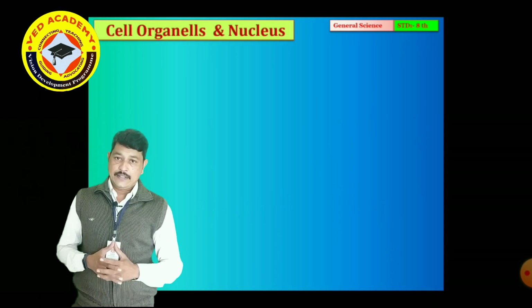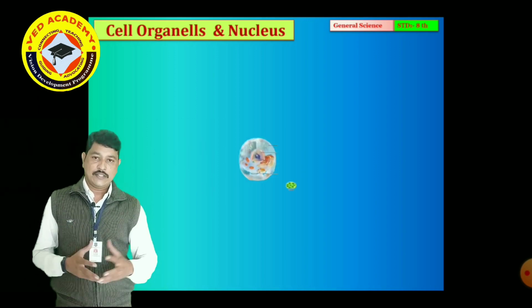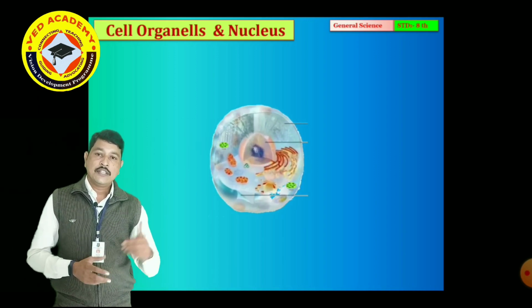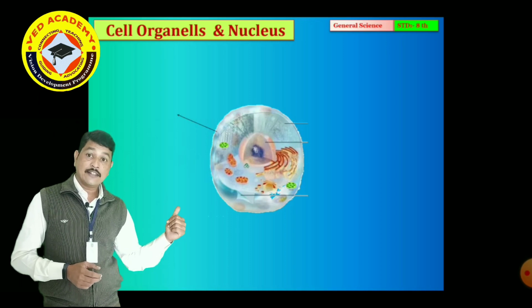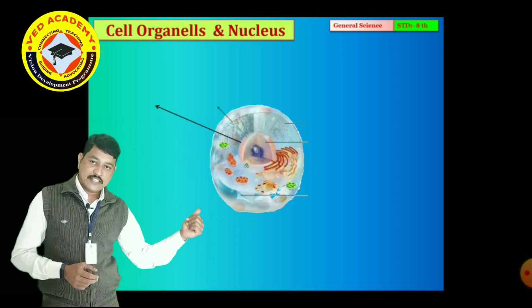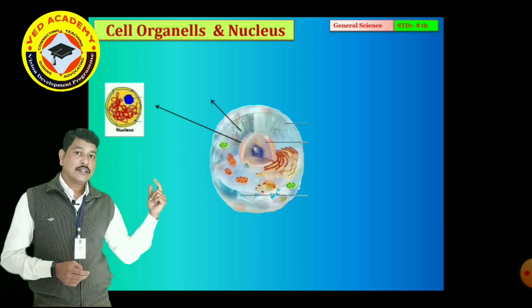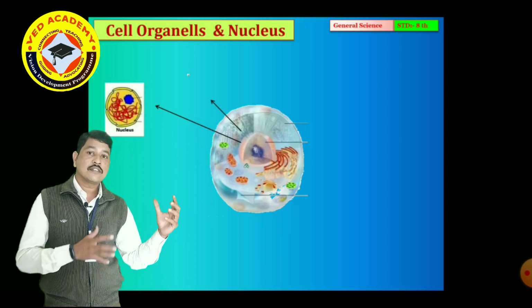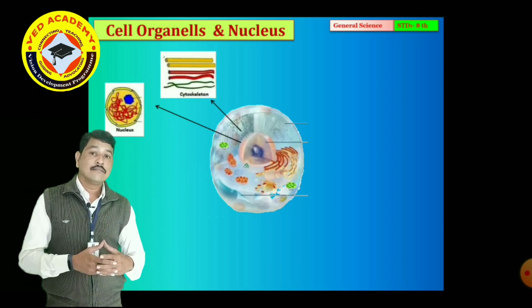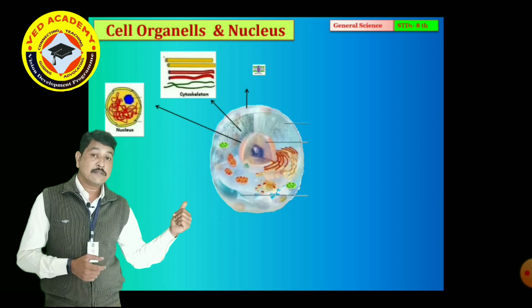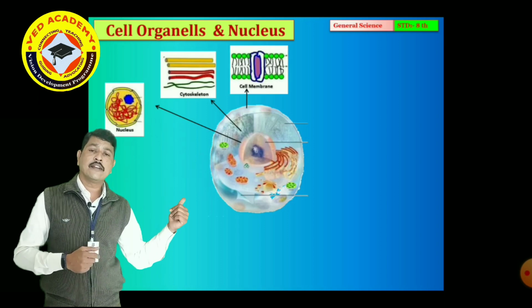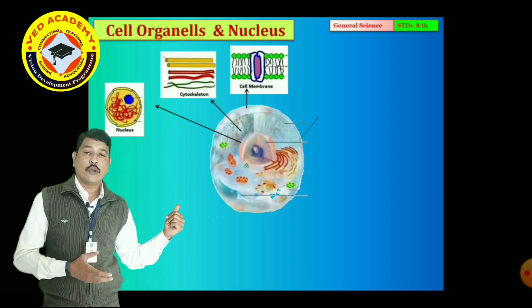Now, cell organelles and the nucleus, this is our next point. This is your cell, and this cell has different organelles. The first one is the nucleus. The second one is the cytoskeleton. Then the third one is the cell membrane. It is made up of a lipid bilayer. We just studied it in the previous point.